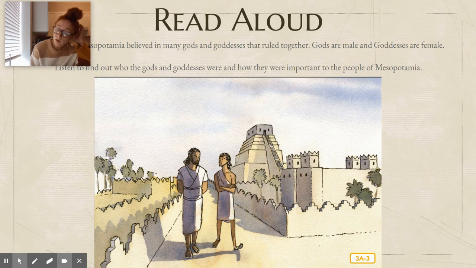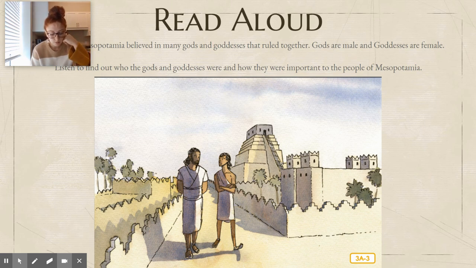So the people of Mesopotamia were polytheistic. Who remembers what that word means? It means believing in many gods and goddesses. Well, that certainly wouldn't be good, Omar said. Then we could not grow food or see each other clearly. And thank goodness for Marduk, the god of our city, Wored said. He protects us and makes sure that we live well. In return, we must be sure to praise him and give him thanks for all he does for us. Let us go and visit the temple of Marduk.